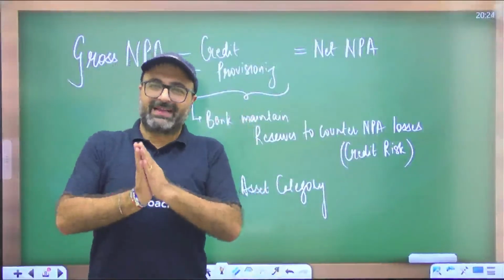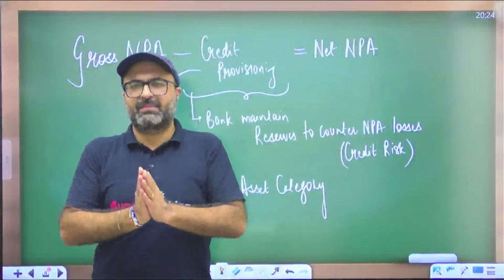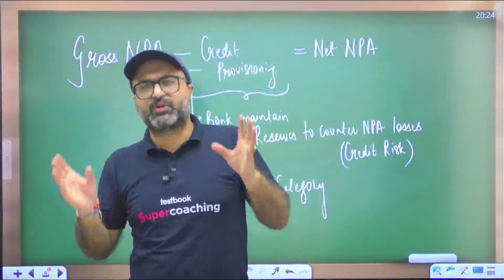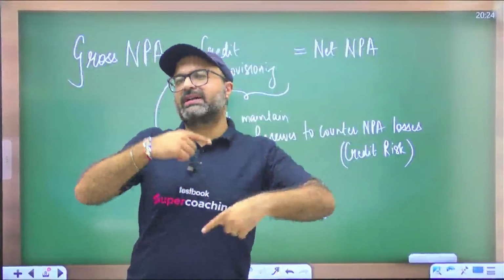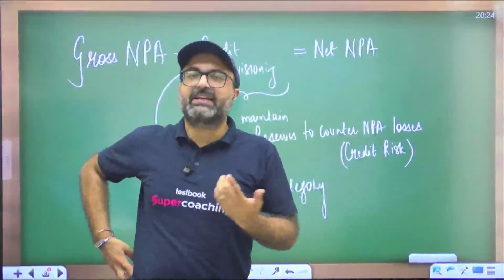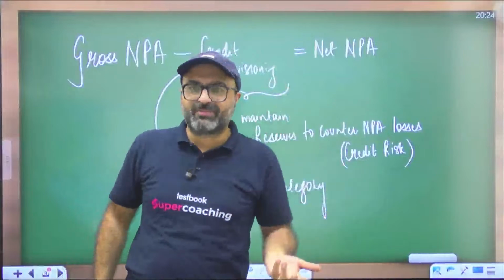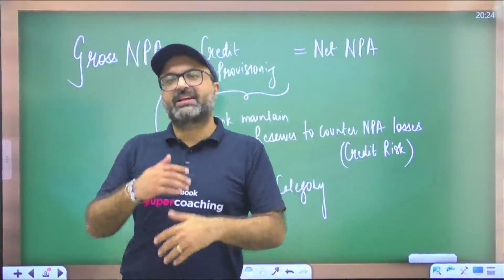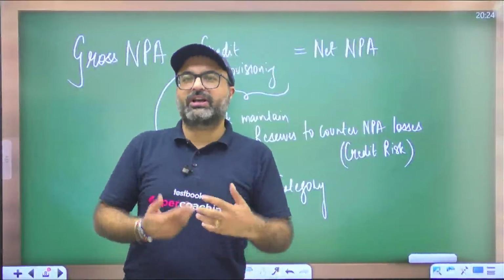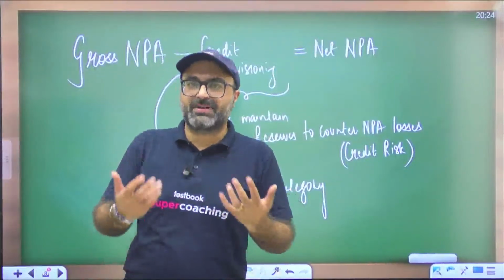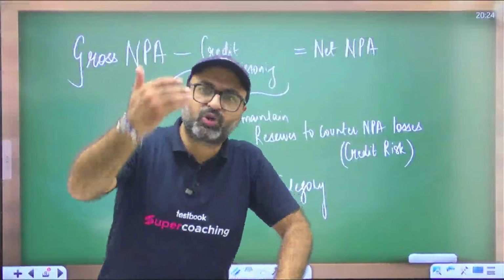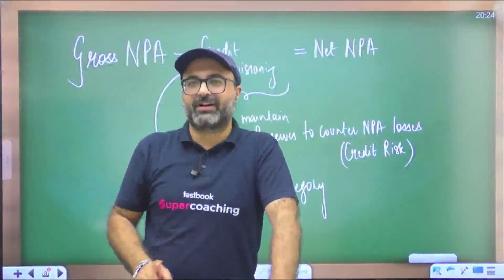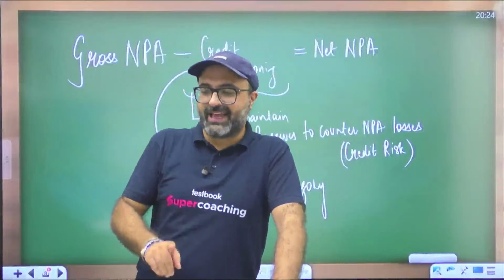So if the bank's loan is in standard asset, maintain very basic reserve of up to 1%. The moment loan turns into substandard asset, increase your reserves to 15 to 25%. If it is now declared as doubtful asset, increase your reserves from 25 to 40%, and over the period of time 100%. And once the loan is about to be declared as loss asset, before that you should maintain a reserve of 100% in order to counter the NPA losses.